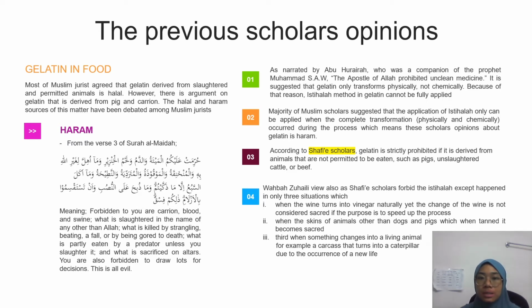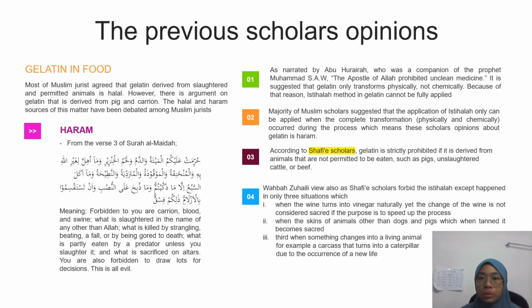The majority of Muslim scholars suggested that istihala can only be applied when complete transformation, physically and chemically, occurs during the process, which means this scholars' opinion about gelatin is haram. According to Shafi'i scholars, gelatin is strictly prohibited if it is derived from animals that are not permitted to be eaten, such as pigs, unslaughtered cattle, or beef.